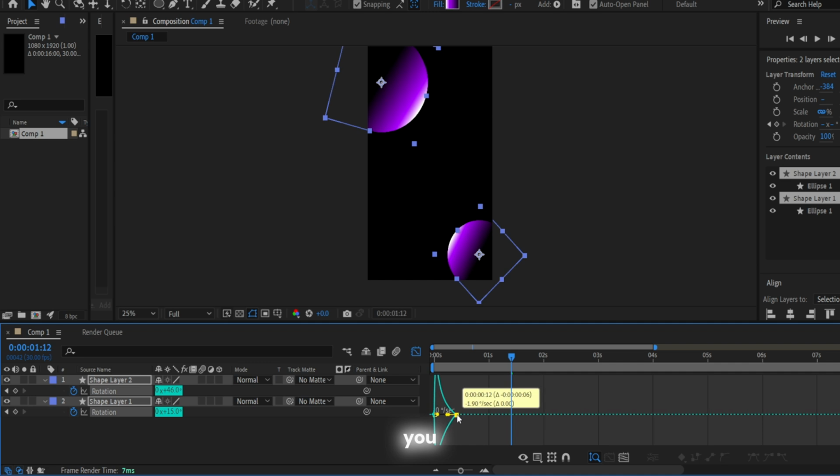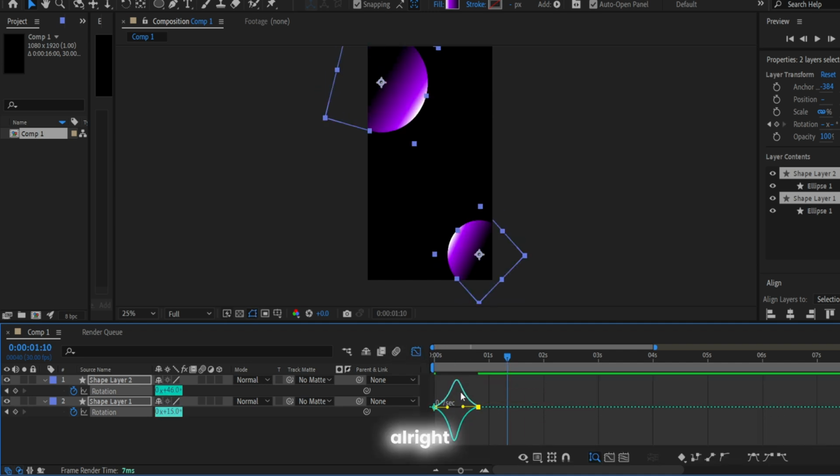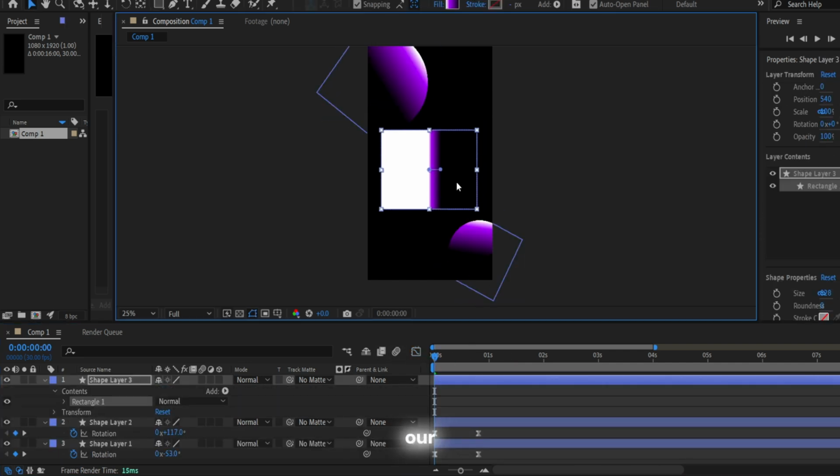It's up to you. So I decided to make it like this, but I think I will make it better a bit further. Alright guys, the next step, we are going to create our window using the rectangle tool.